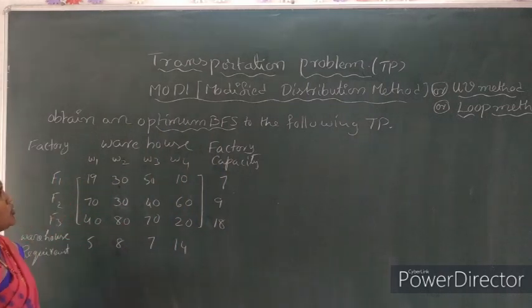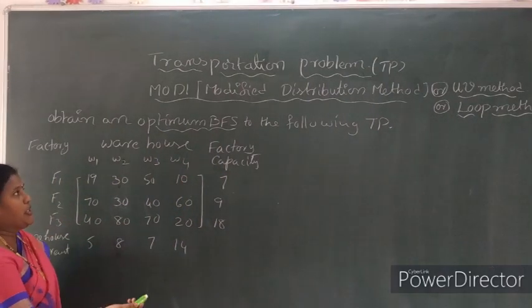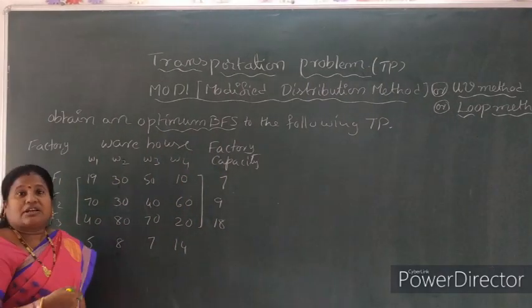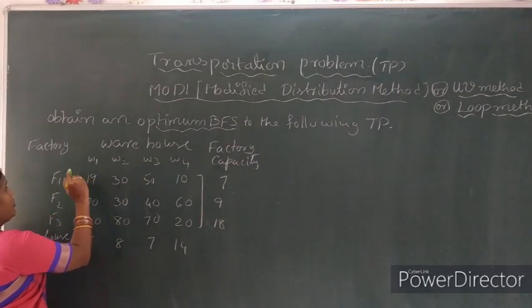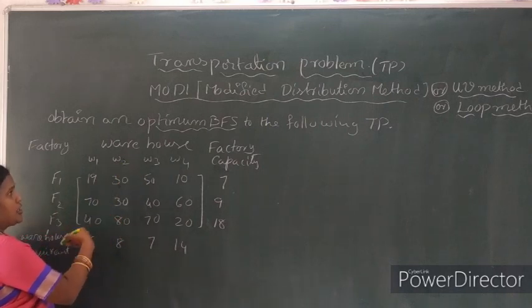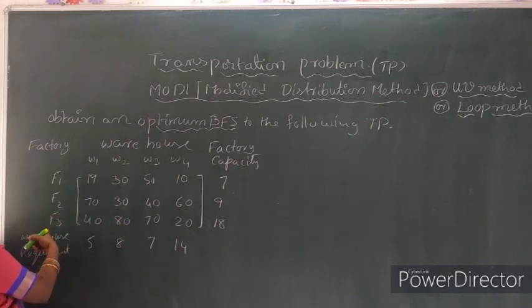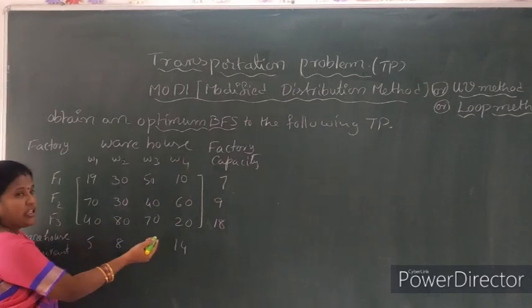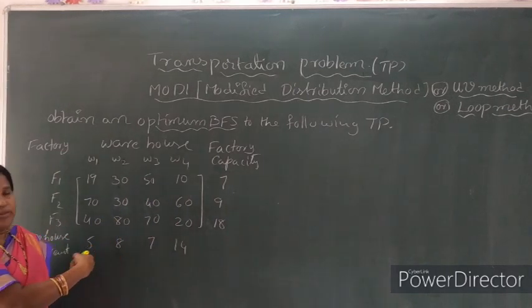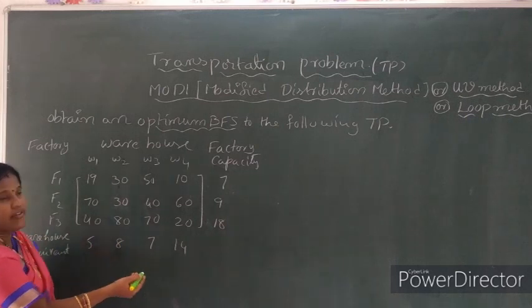Optimum means to find out by the MODI method or stepping stone method. BFS is the basic feasible solution of the TP. So here, what is transportation? Transportation means various factory items, warehouses, various capacities, to transport at minimum cost. So minimum cost to transport the various values.